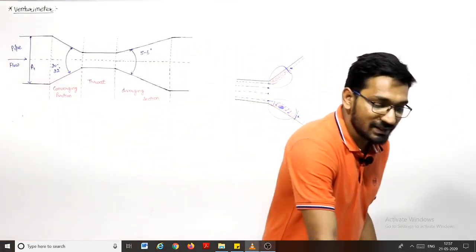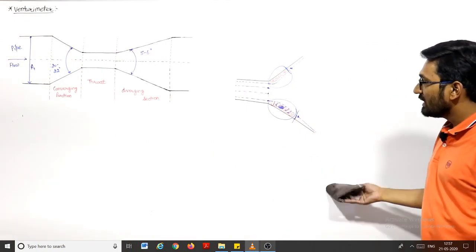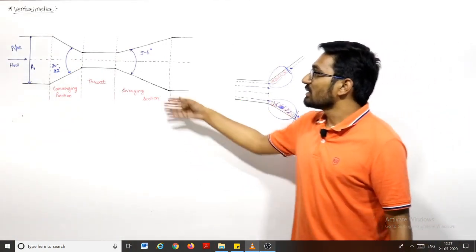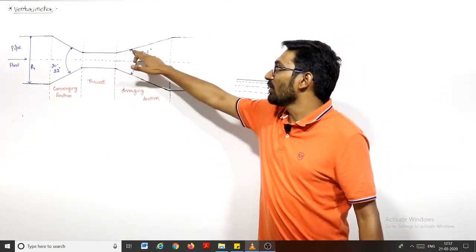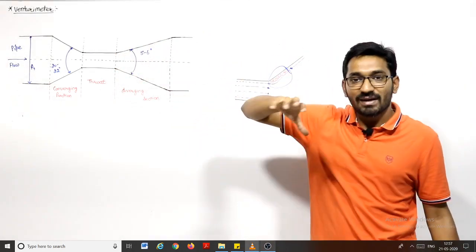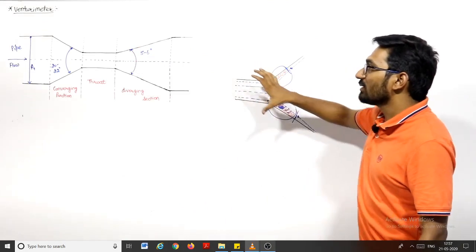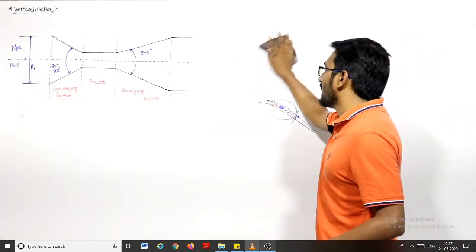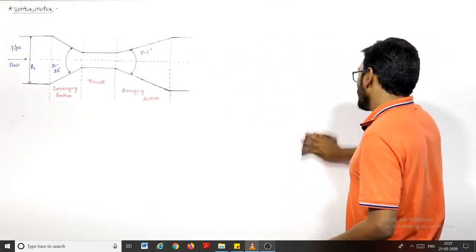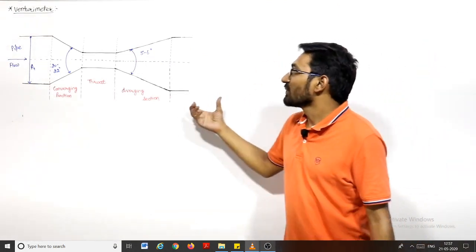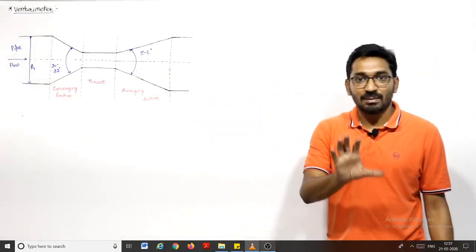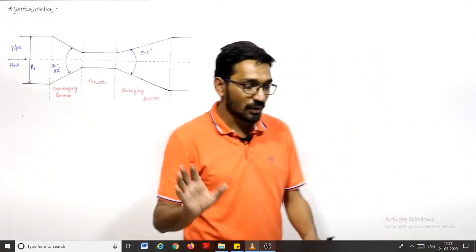This will cause the eddy losses, and to avoid these eddy losses, we will make the divergent gradually, so that they follow this, and because they require some time, they will not change their momentum suddenly. Gradually they can change their momentum to avoid the flow separation. That's why the diverging section length is more and the angle is less. That is the main reason, right? I hope you understand it.